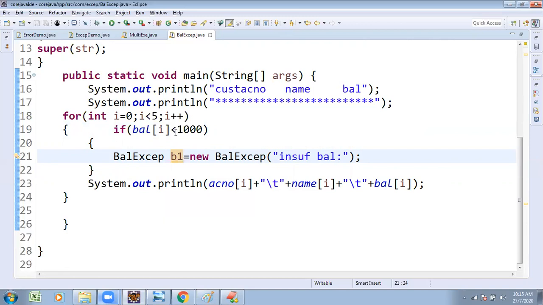One thing. Condition less than 5. If balance of I is less than 1,000, raise one exception. Invoke the exception. Int I is equal to 0. If balance of I is less than 1,000, raise the exception. What is the exception? Balance exception B1 is equal to new balance exception of insufficient balance.